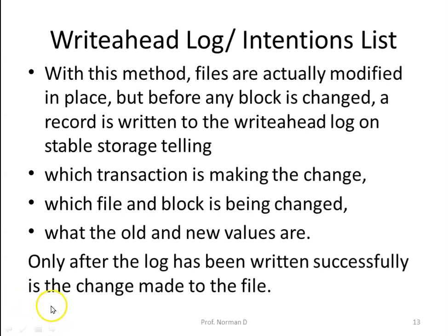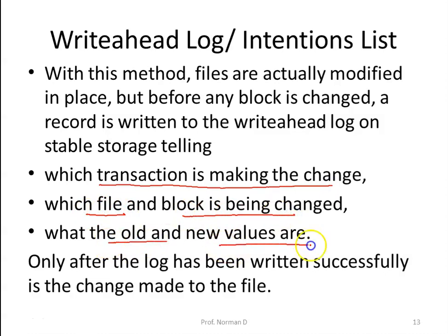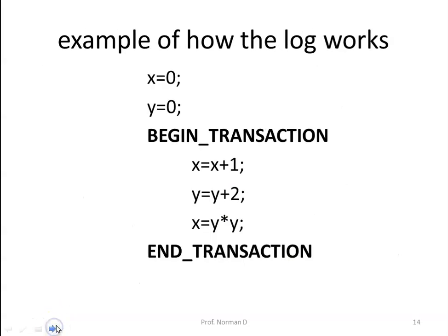Now with this method, files are actually modified in place, but before any block is changed, a record is written to something called a write-ahead log, which is nothing but stable storage. In this write-ahead log, it makes a note of which transaction is making the change, which file and block is being updated, and what the old values and the new values are. Only after the log has been written successfully is the change made to the file. We'll see an example of this.